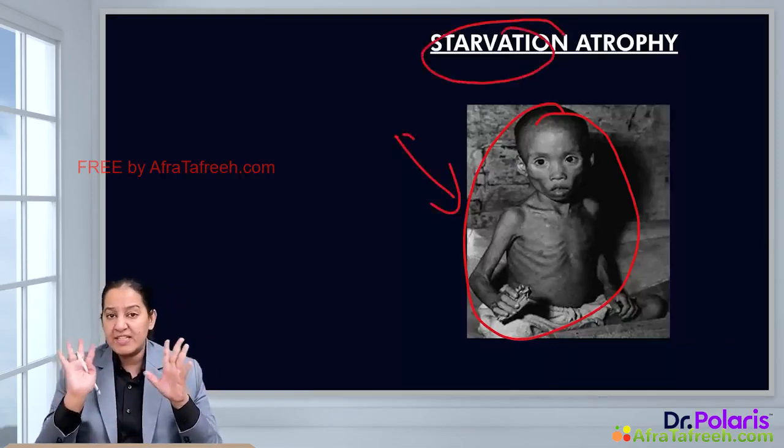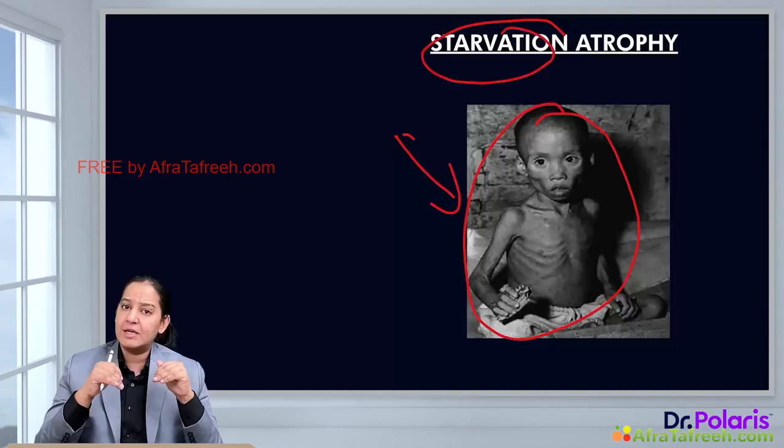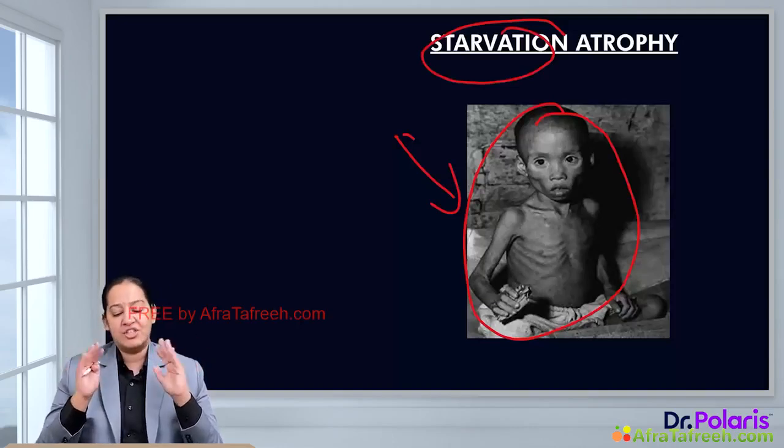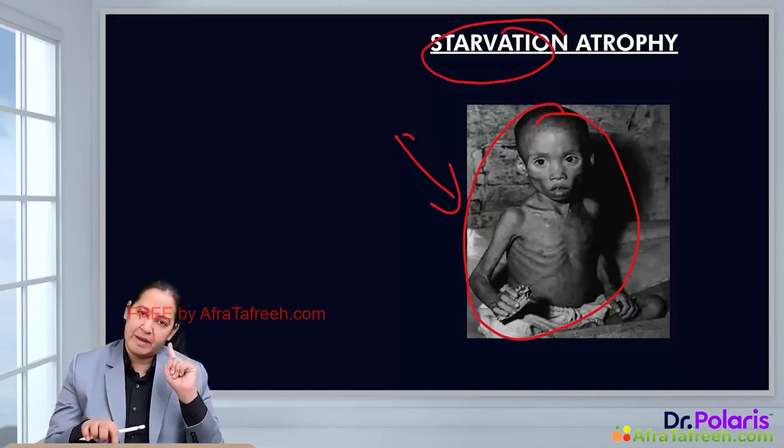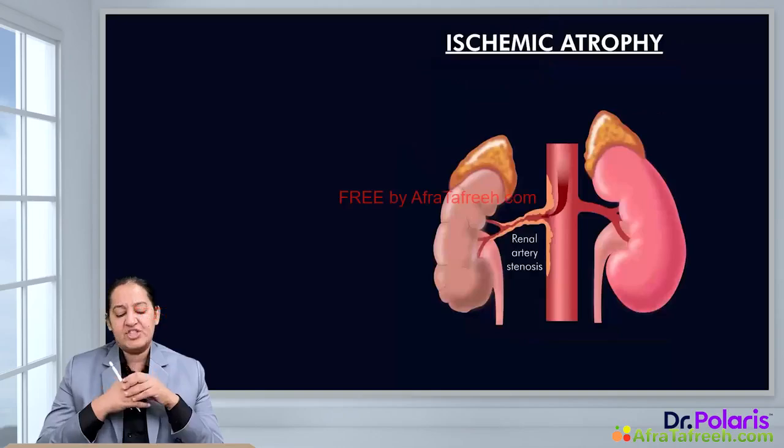So the child is not eating anything. That's why all the organs inside the child are atrophied. This is known as starvation atrophy, the first type of pathological atrophy. The second is ischemic atrophy.